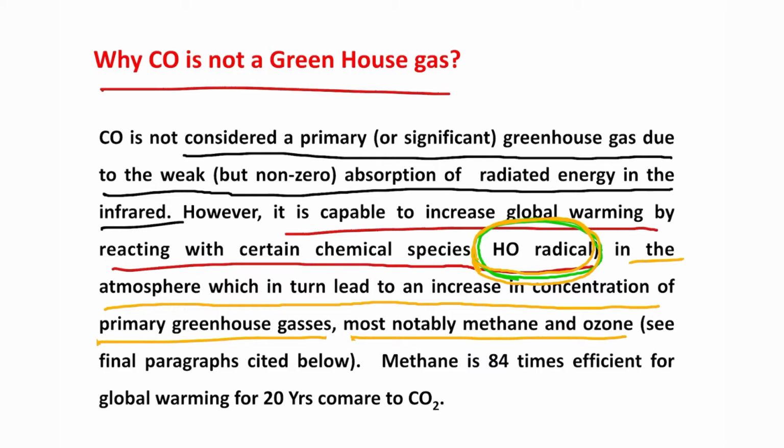If you look at methane, it is released into the atmosphere for many reasons. For example, livestock farming, where cows release methane, paddy-type agriculture, even some other geological phenomena. Nowadays another very dangerous issue is coming, that is methane clathrate. Because of global warming and climate change, the methane trapped in the seabed in the form of clathrate is coming out, and that is dangerous for global warming and climate change. What does nature do? Using this OH radical, nature destroys this methane and ultimately oxidizes it into carbon dioxide, such that the global warming potential of the ultimate product is less.